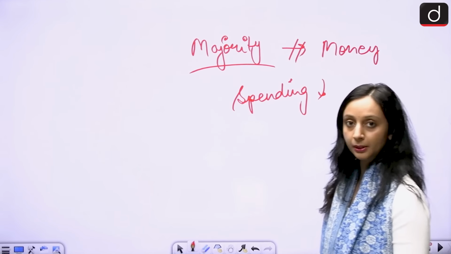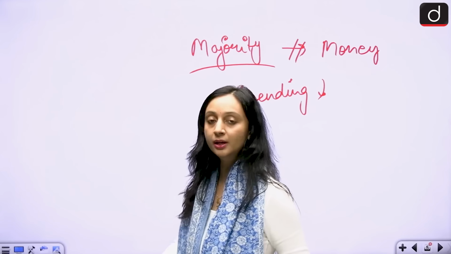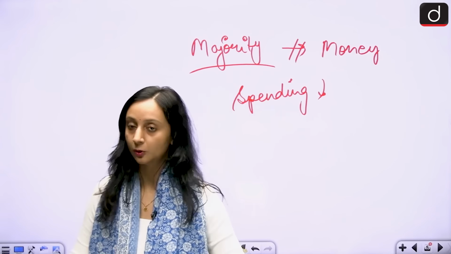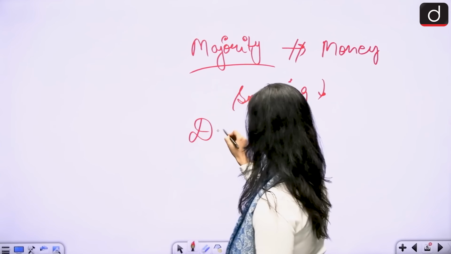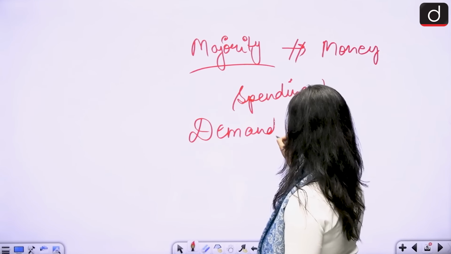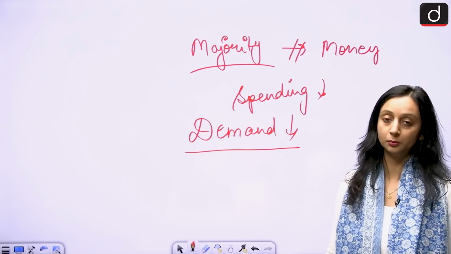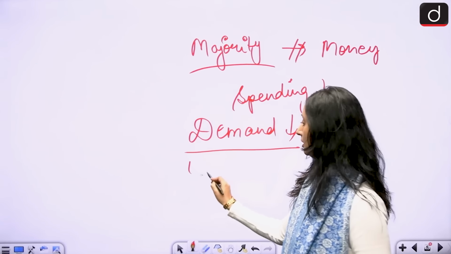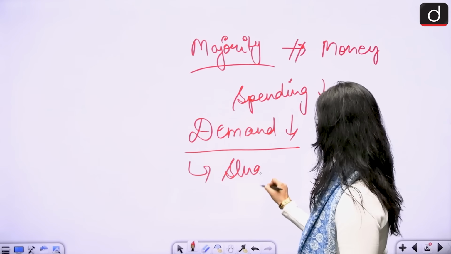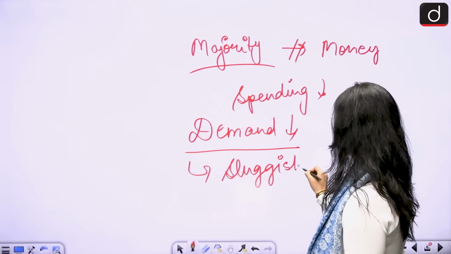They don't have enough money. The spending is going to be low. And when the spending is going to be low, it means that the domestic demand is also going to be low. And in turn, this can lead to a sluggish economic growth.